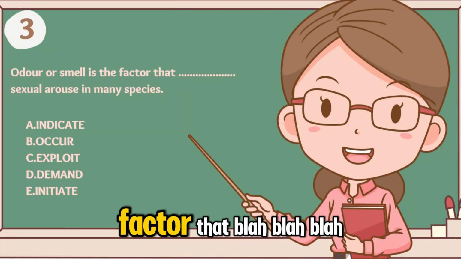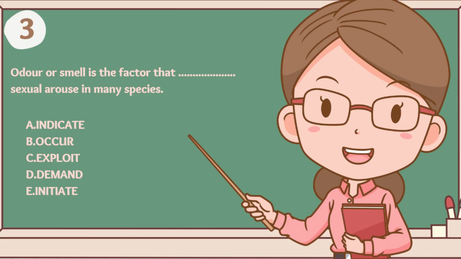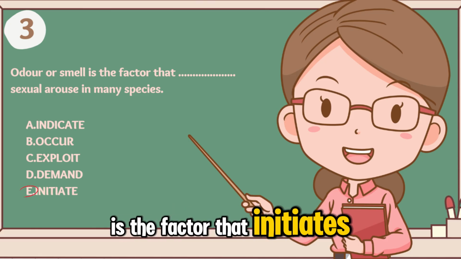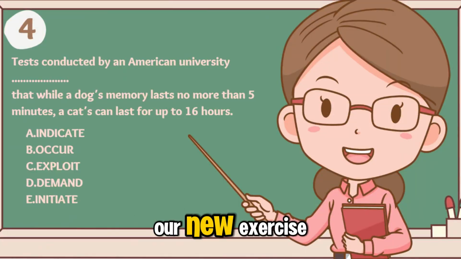Odor or smell is the factor that sexual arousal in many species. Yes. Our correct answer is initiates. Odor or smell is the factor that initiates sexual arousal in many species. Congratulations! Now let's move on to our new exercise.